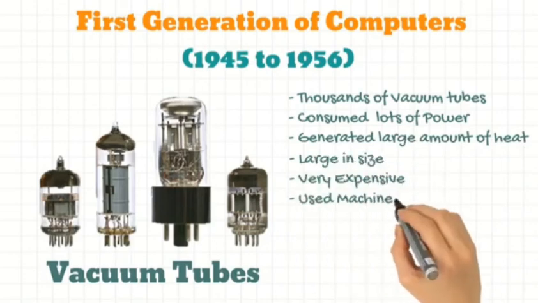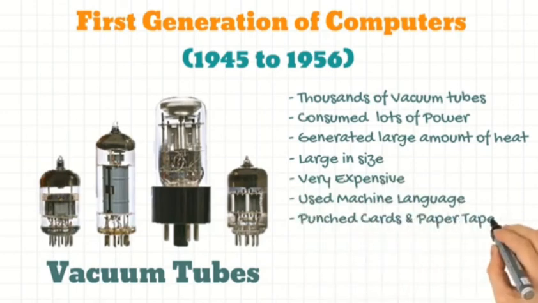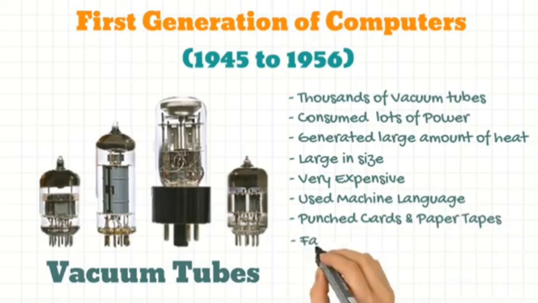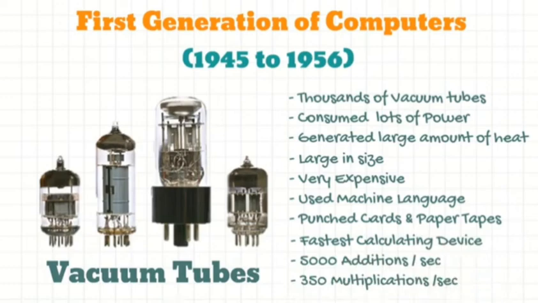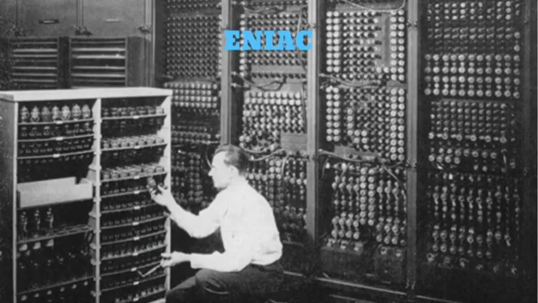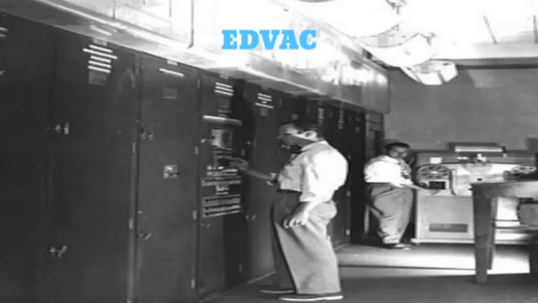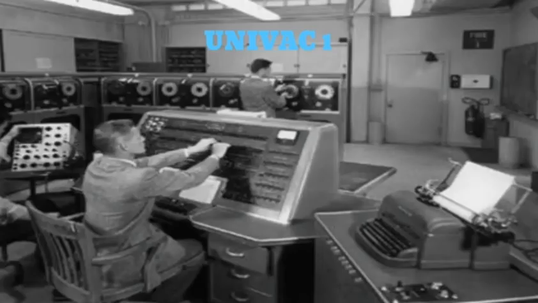Machine language was used to program it using punch cards and paper tapes. They were the fastest calculating device of their times and could do 5,000 additions or 350 multiplications in 1 second. Examples include ENIAC, EDVAC, and UNIVAC 1.